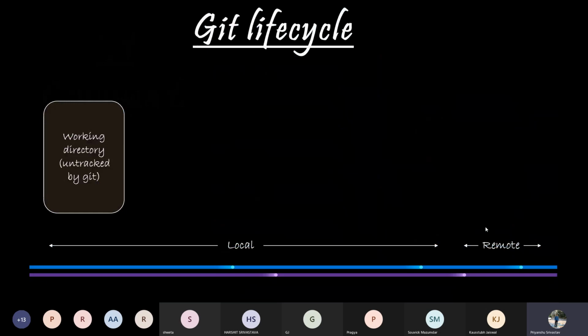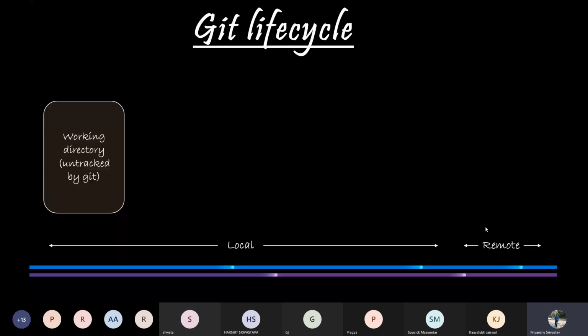So in this last section of theory, we will understand how the code flows in the Git system itself. From what we have learned so far, you can probably deduce that you will write your code on your system, and that code will be published on the remote repository. And this is exactly what is happening. But there are a few more steps that haven't been discussed till now. So now let's begin talking about those steps.